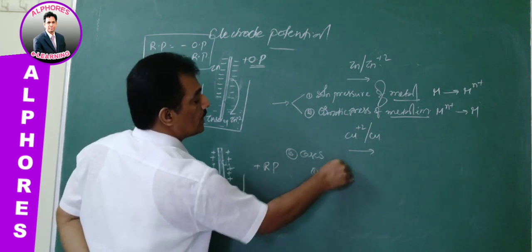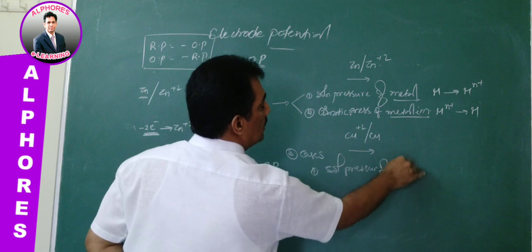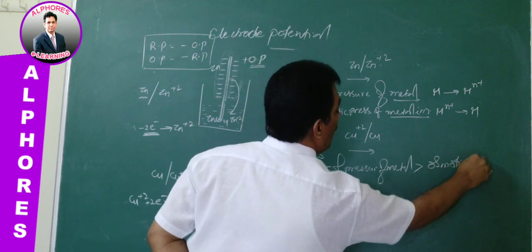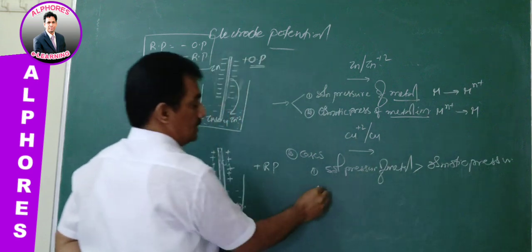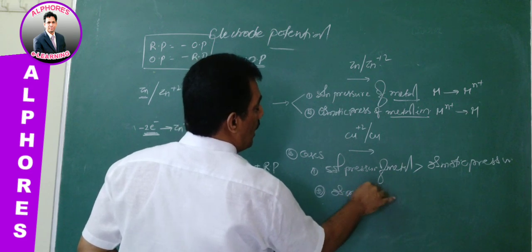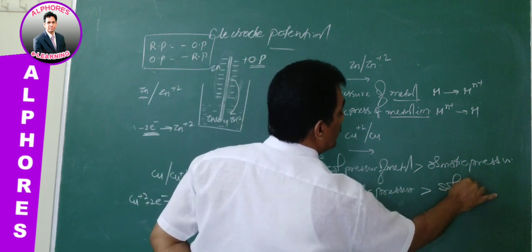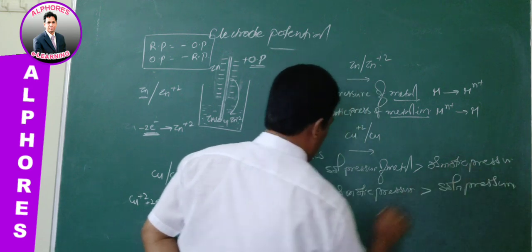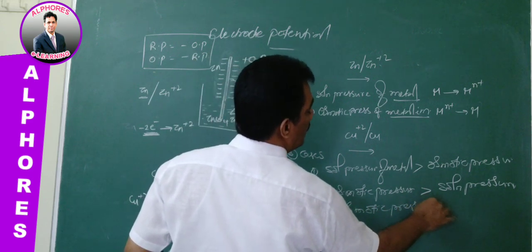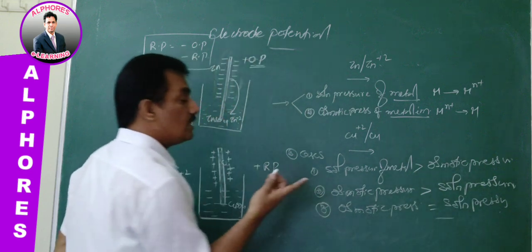One is solution pressure of metal greater than osmotic pressure of metal ion, and the second one is osmotic pressure of metal ion greater than solution pressure of metal, and the third one is osmotic pressure of metal ion equal to solution pressure of the metal. These are the three conditions.